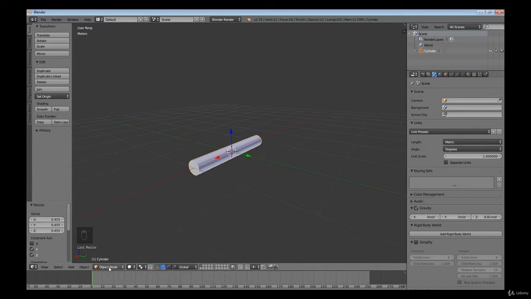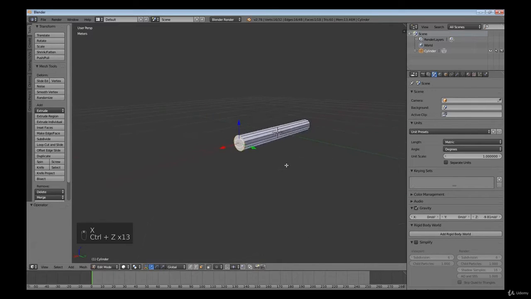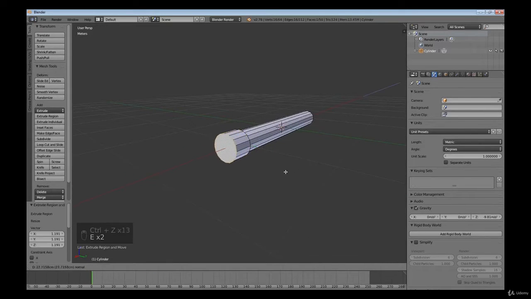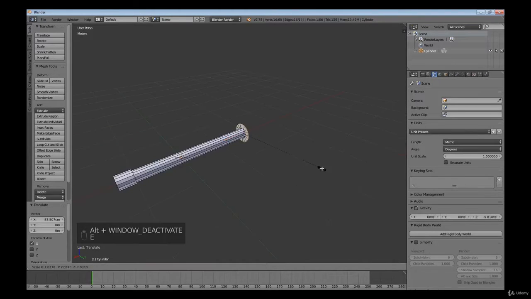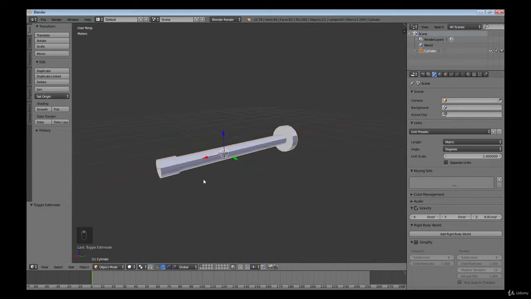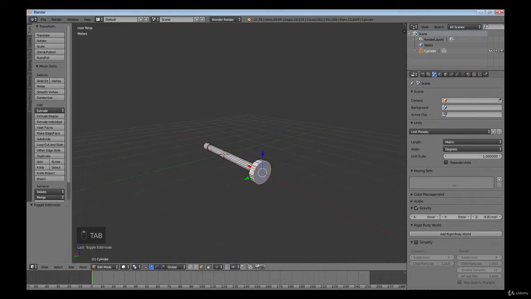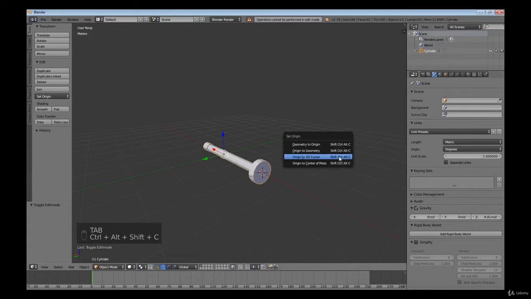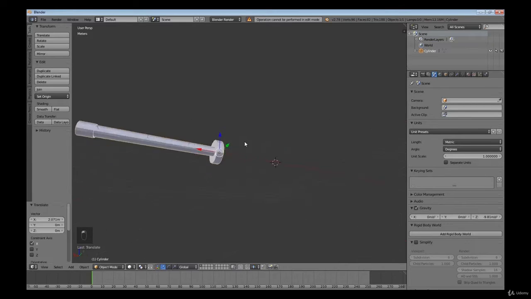Switch to edit mode. You can use the hotkey Tab. Select the polygon and extrude it by pressing the E key, then increase it and extrude it again. Do the same from the reverse side. Expose the support point at the bases. Press Shift S and choose Cursor to Selected. After that, press Ctrl Alt Shift C and select Origin to 3D Cursor. Now the pivot is located at the origin.